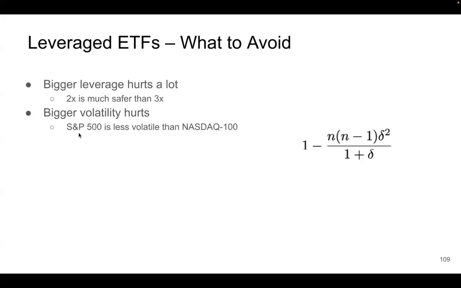Because we know that the S&P 500 has less volatility than the Nasdaq 100, this means the 2x S&P 500 ETF is better, safer than the 2x Nasdaq 100. Okay, so this only looks at the very simple situation where the price doesn't change. But we know that in the long term, price may change.